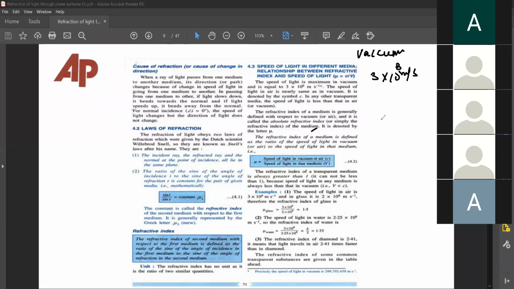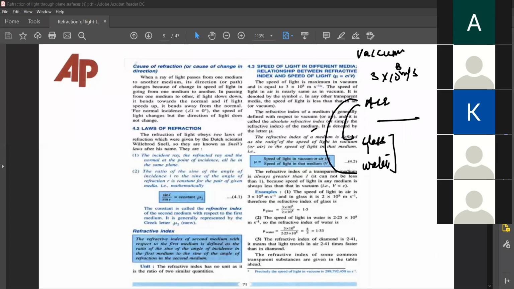And light enters from air to glass, मान लीजिए water. Both these are denser than air. दोनों ही air से denser है.